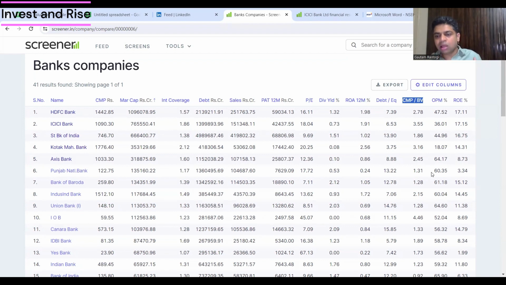That's one. Second, the good thing about the PB metric, price to book, is that in the denominator, you have book value of equity. The book value of equity has historical earnings embedded in it, and obviously it's without the fluctuation. Every year, whatever profit these banks report gets added to the book value of equity. So that's why this PB metric has a historical element to it. It's a point in time, but it doesn't have that sense because it's more historical than PE. PE is strictly a point in time.